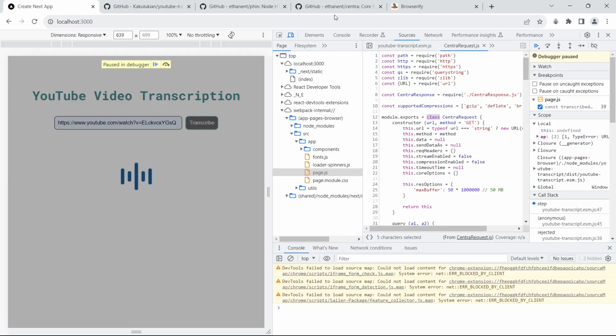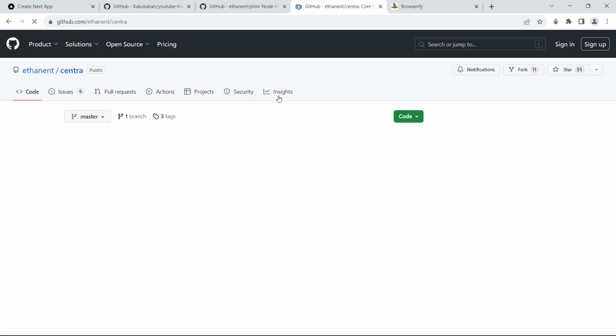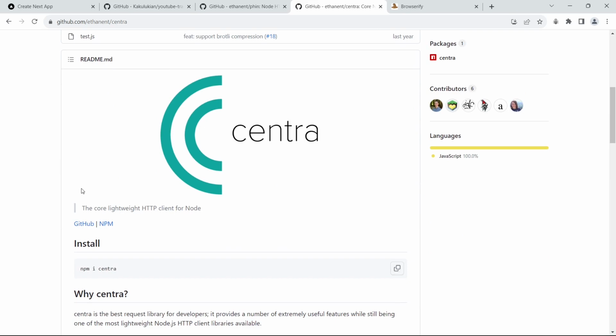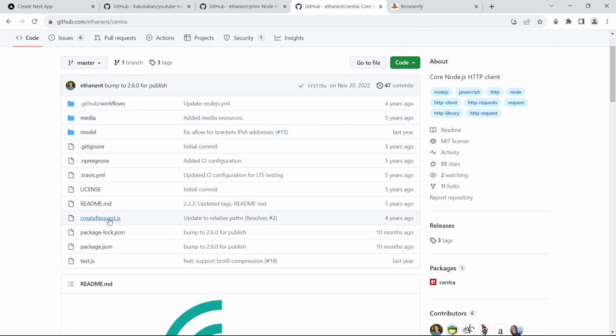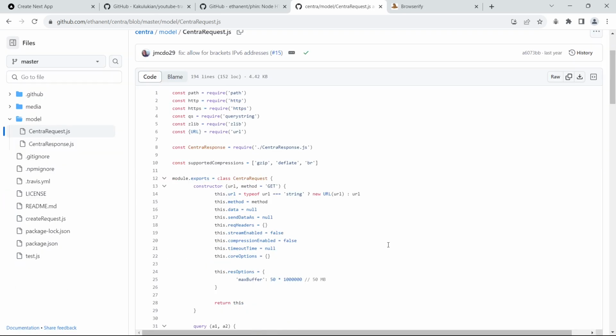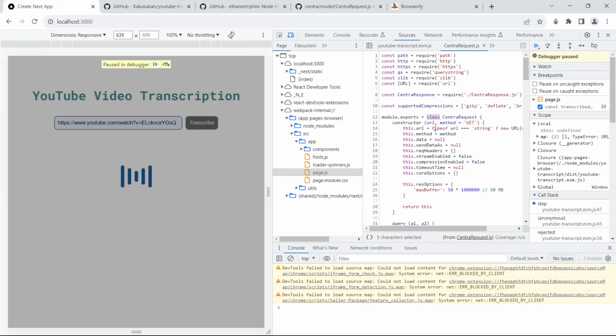So let's do that. Let's go to the Centra package here on GitHub, and we scroll down to the description. The description is a core lightweight HTTP client for Node. Because it is for Node, it is supposed to be used in the backend and not in the front end, which might be the cause of the error because we're using it in the front end right now. So let's go to the create request here, or rather the model Centra request. That is where we saw the error, line 14, the same that we saw in our DevTools here.